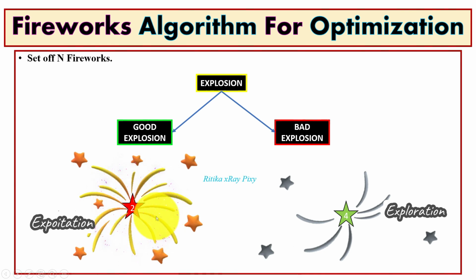A firework with a good fitness value can produce more explosion sparks with a small explosion amplitude, and in a bad explosion only a few sparks are generated. For example, you can see we have only 3 sparks, and the sparks scatter in the search space. So a firework having a lower fitness value can only produce a smaller population with a greater explosion amplitude.